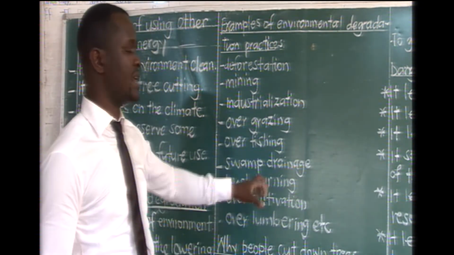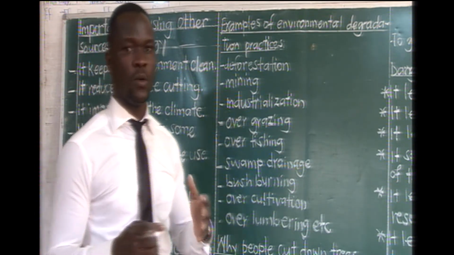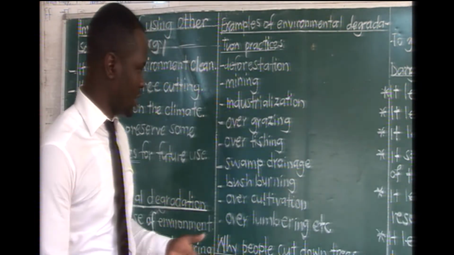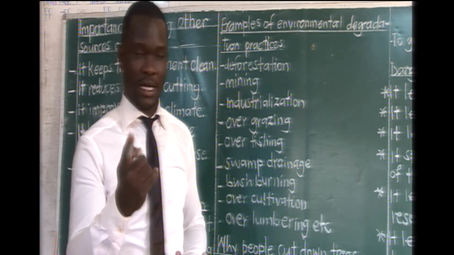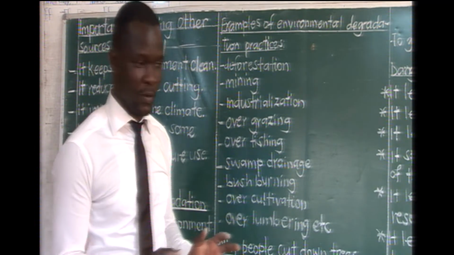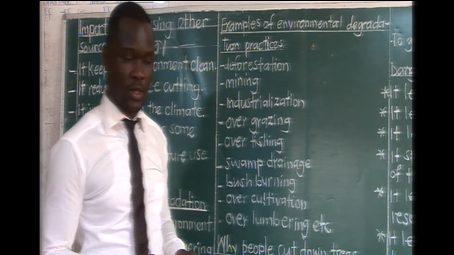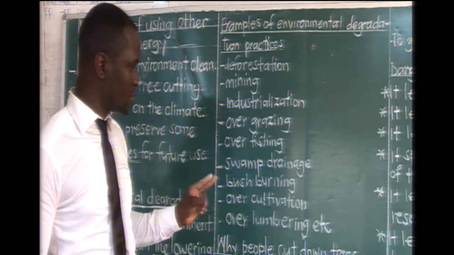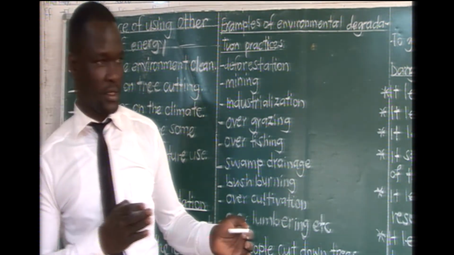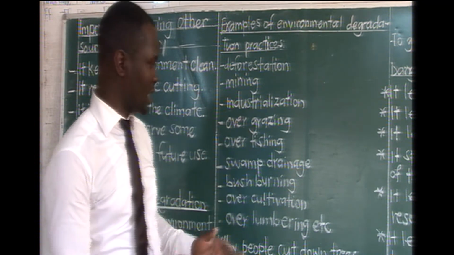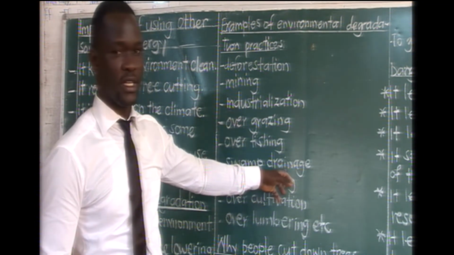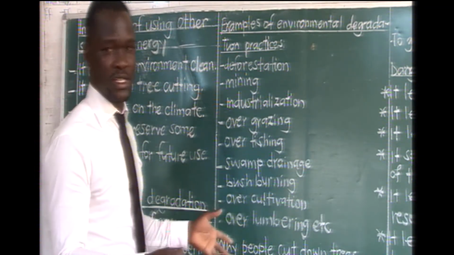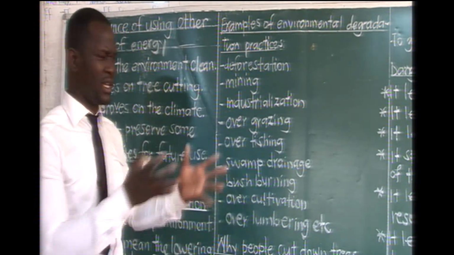Of course, this one has reasons. If I ask you, why do people drain water from the wetland? One, someone needs to get land where he can grow his crops. So he needs to drain water first from the wetland and then he grows the crops. 2, people want a road to pass on that wetland. So that one also brings swamp drainage. 3, people are going to construct industries, factories, people are going to construct houses, and very many reasons.